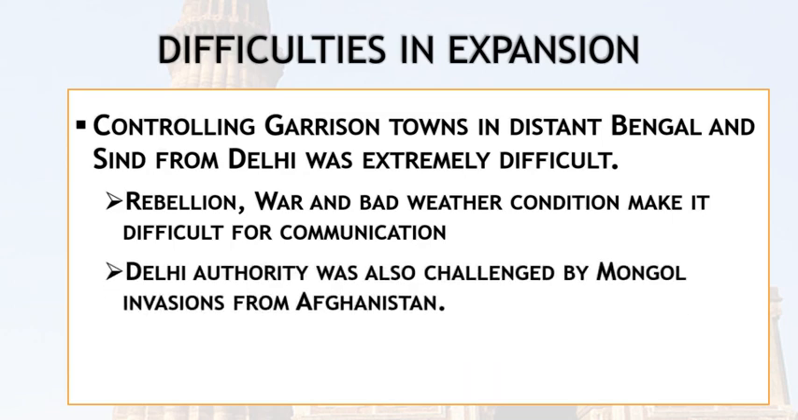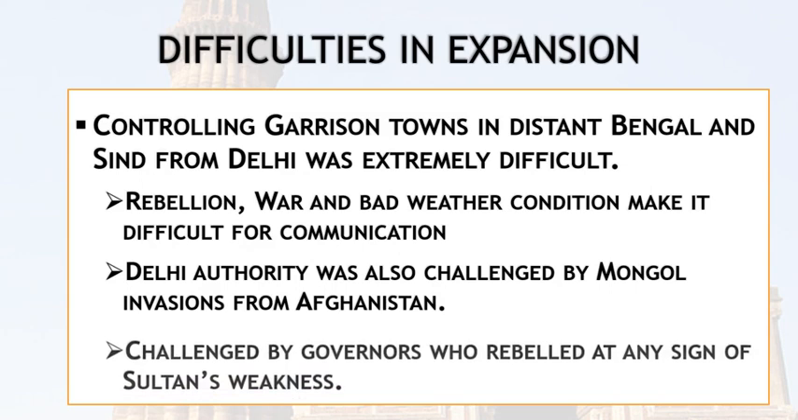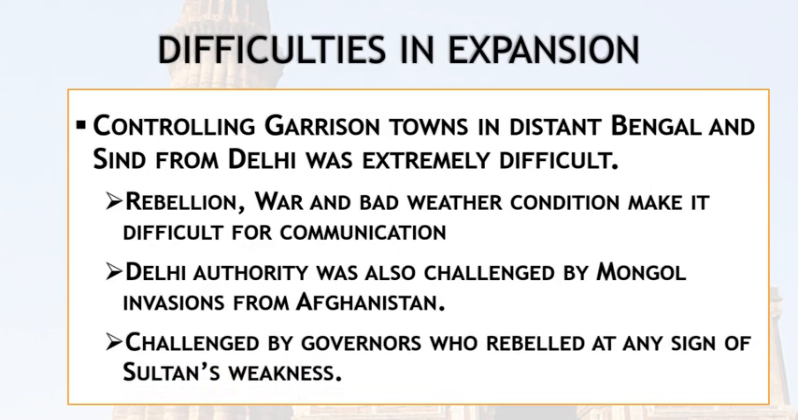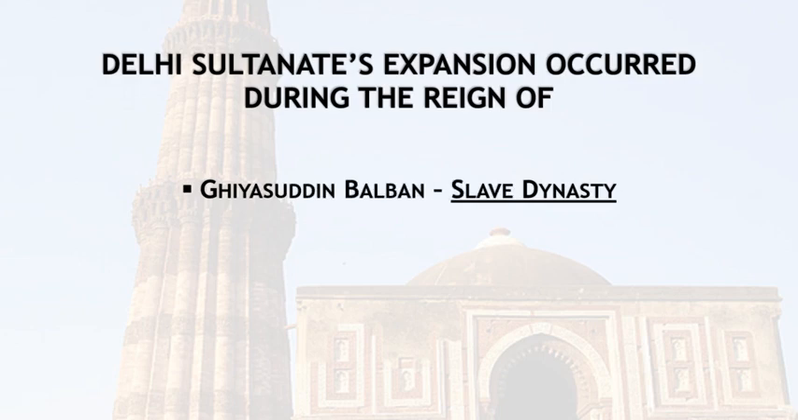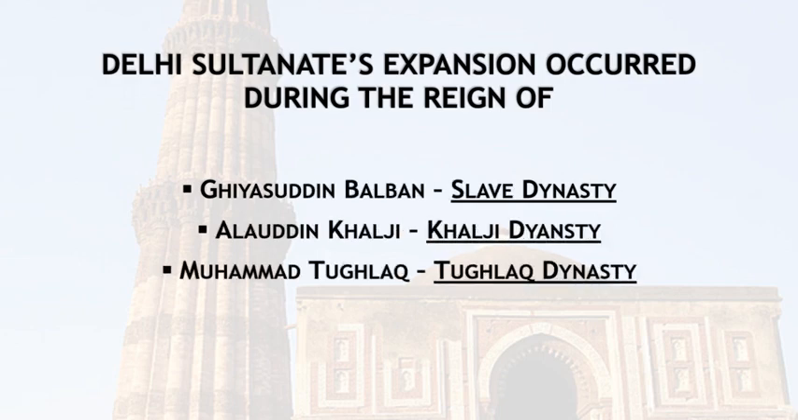Apart from that, they were always challenged by the Mongol invasion from Afghanistan. Next, they were also challenged by their own governors. Whenever the governors saw that the sultans became weak, they used to rebel against their sultans. Now, Delhi Sultanate expansion occurred during the reign of three important rulers: Ghiyasuddin Balban, who belongs to the Slave dynasty, Alauddin Khalji, who belongs to the Khalji dynasty, and the last, Muhammad Tughlaq, who belongs to the Tughlaq dynasty.